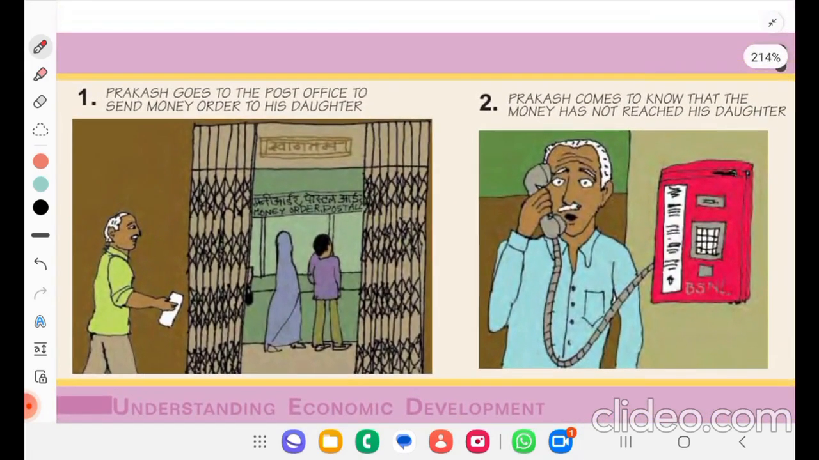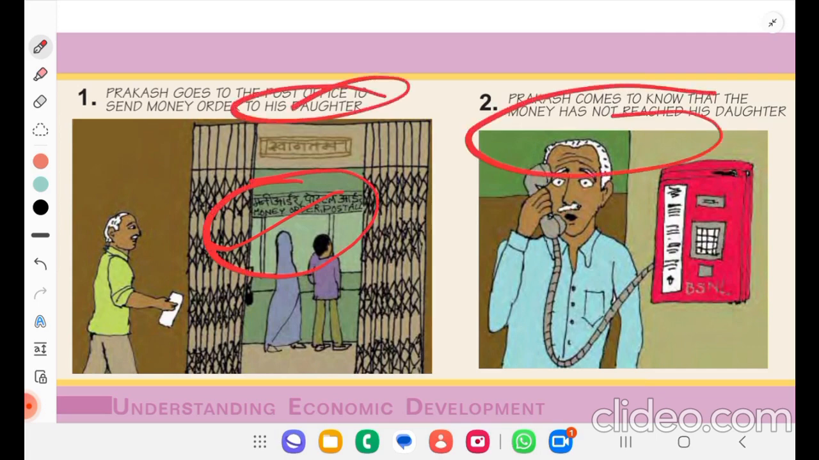First thing, he went to the court. It's a post office and he checked.